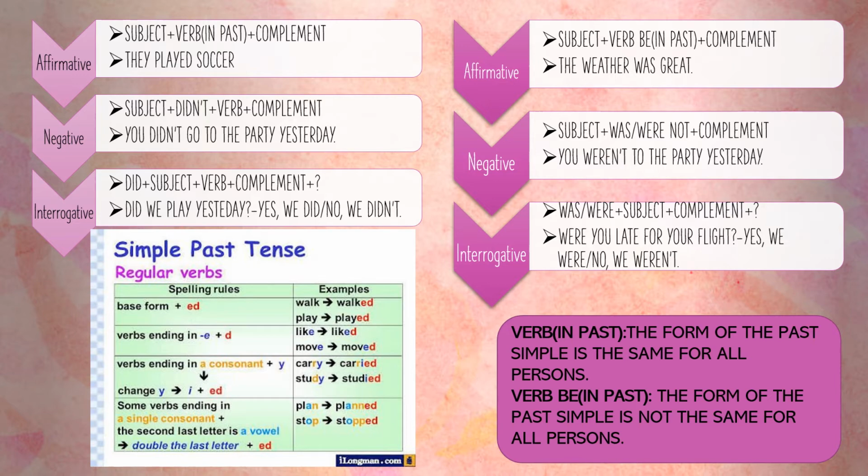Also, we can see a picture of the form of regular verbs in past. For example, walk, walked, play, played, like, liked, move, moved. There are some rules that we have to apply to make the past simple sentences.